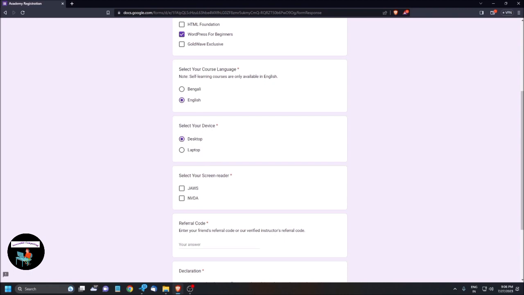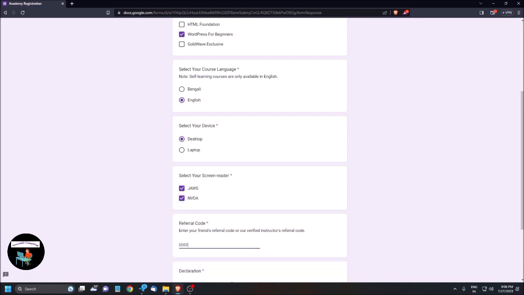Heading level 3. Select your screen reader. So I'm choosing the screen reader. List with 2 items. Checkbox not checked. JAWS checkbox checked. NVDA. Out of list. Heading level 3. Referral code. Required. Enter your friend's referral code or our verified instructor's referral code. So whatever referral code you have, you can enter. Edit, required. So I'm entering a referral code.